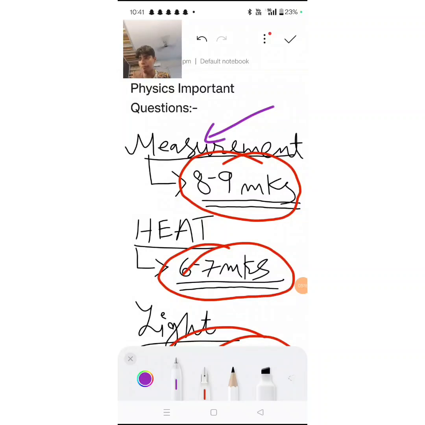And then if they ask you for pitch, for example, they can also give you a screw gauge. They can say, okay, find the least count of the screw gauge. You can say the pitch of the screw divided by the total number of divisions on the circular scale, right? That is the formula to calculate least count. So they'll give you one of these.